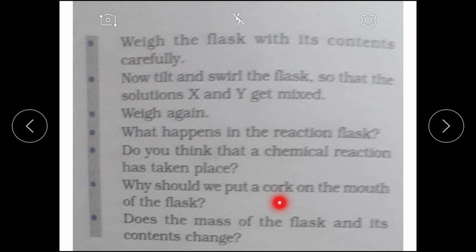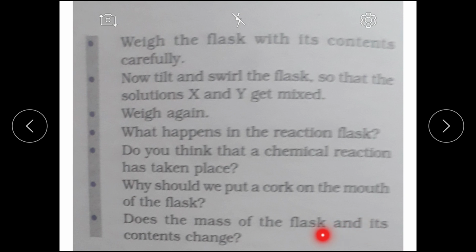See, when you swirl and tilt the flask, X and Y contents would get mixed. A chemical reaction has taken place. No need to write this. I will tell you what you are supposed to write in the observation. Why should we put a cork on the mouth of the flask? To keep the apparatus airtight, right? So that there is no other contamination.